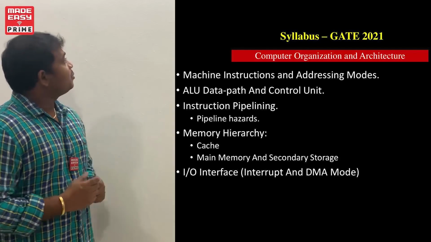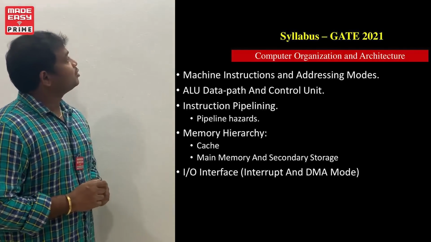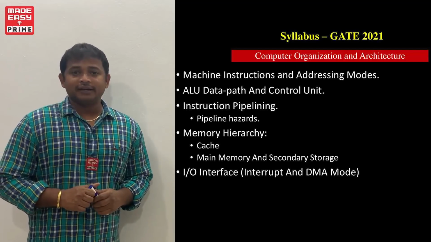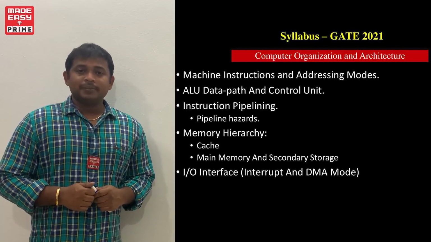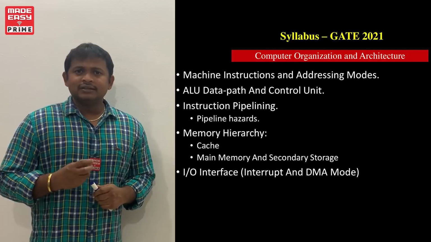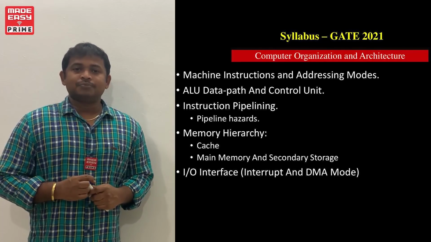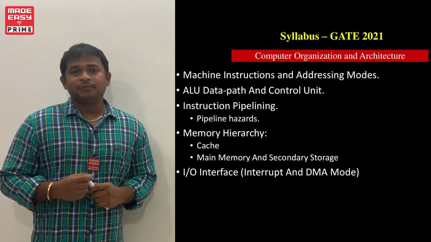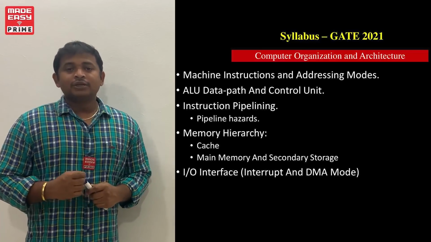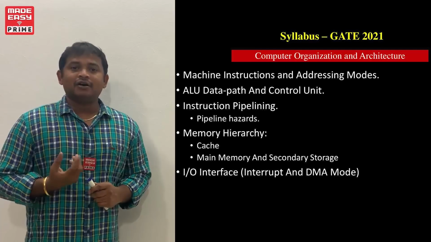Now come to the third topic. Third topic is instruction pipelining. Instruction pipelining is an enhancement technique in the computer system to improve the performance without adding any extra hardware.